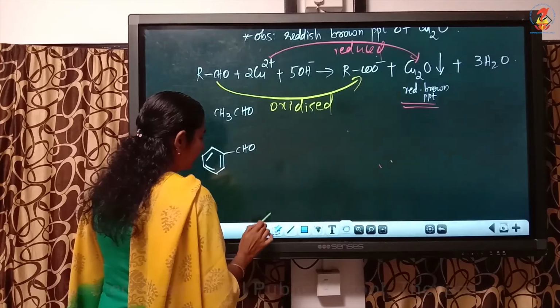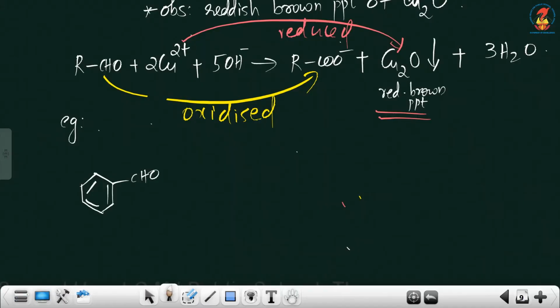For example, if acetaldehyde is undergoing reaction with Felling's reagent, how can we write it?